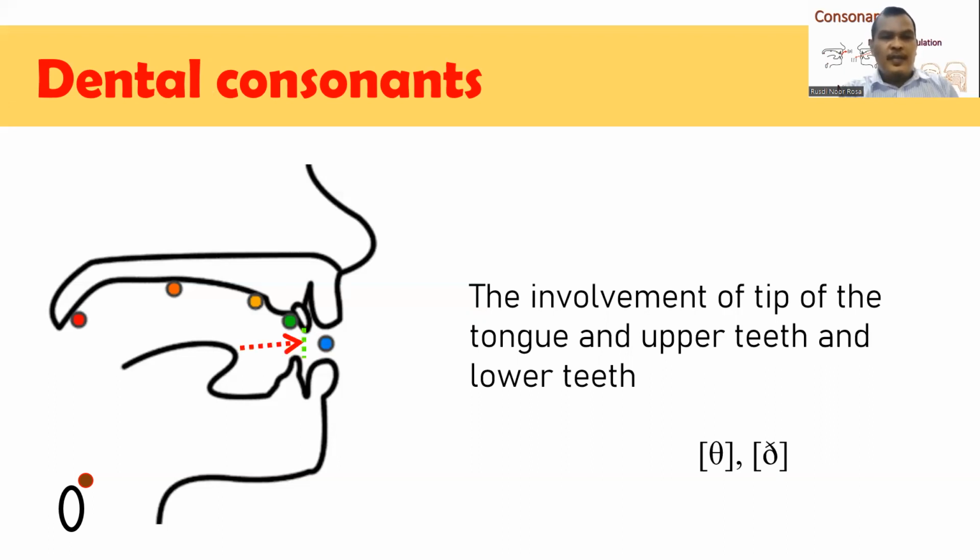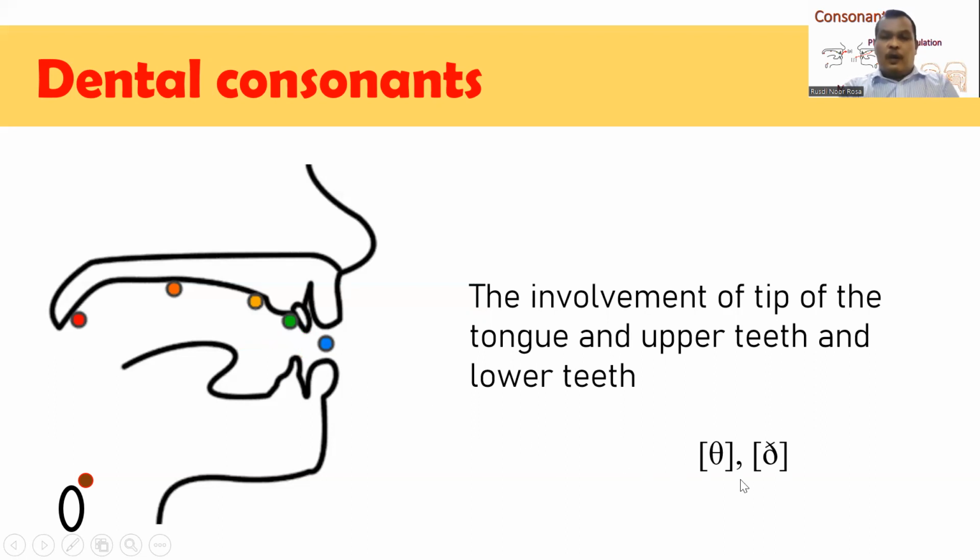So you can see here that the tip of our tongue is moved until it occupies the area between the upper teeth and lower teeth. So this is called dental consonant.